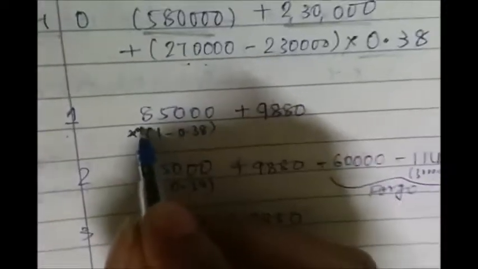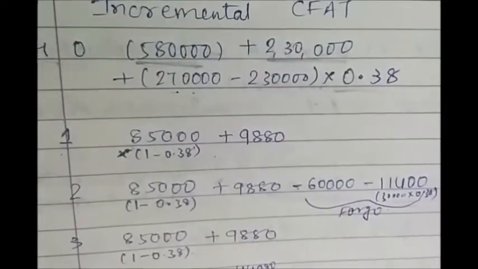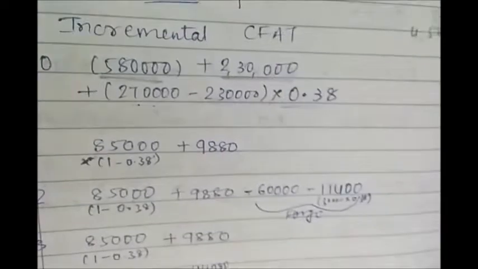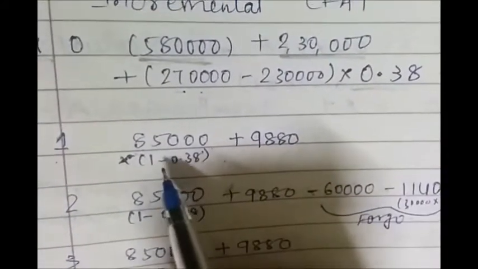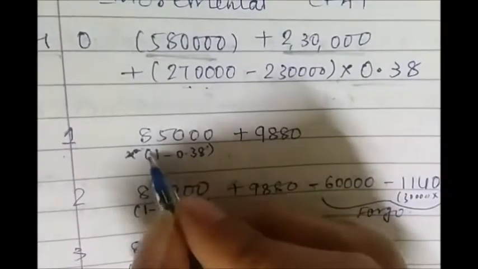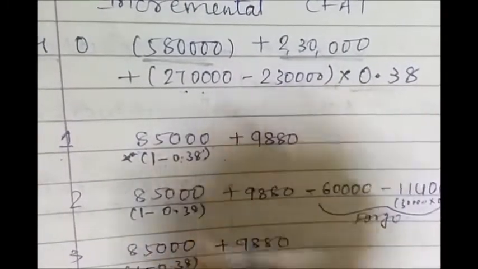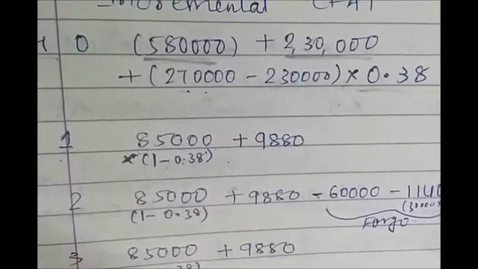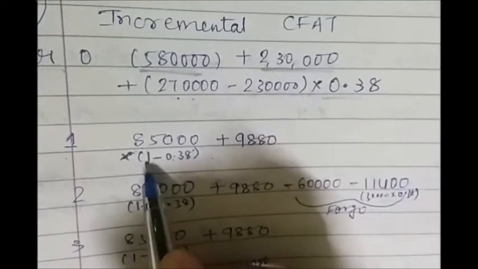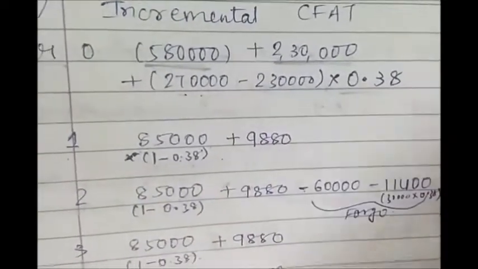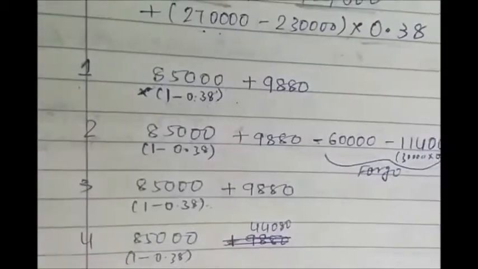We were told that 85,000 is the cost savings, and I told you that whatever the cost savings are will be considered as your inflows. So 85,000 is your inflow. Again you will have to pay tax on this. So what we will do, we will multiply it by 1 minus T. So the remaining amount will be after tax. The main rule is that all the cash flows must be after tax. So we will multiply it by 1 minus tax rate plus 9,880. Now what is this 9,880?